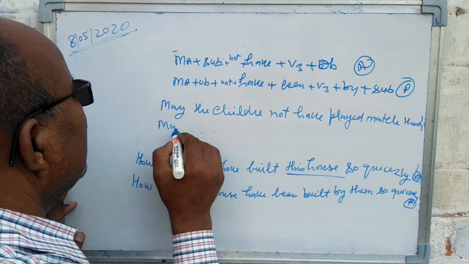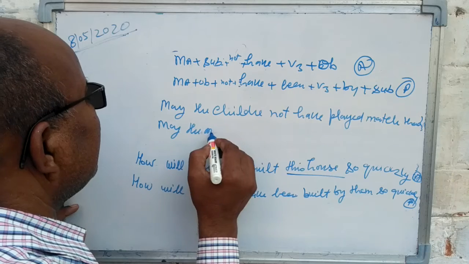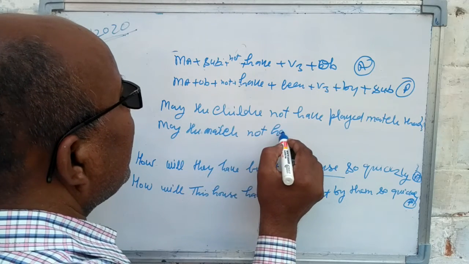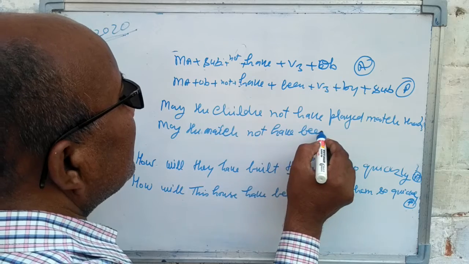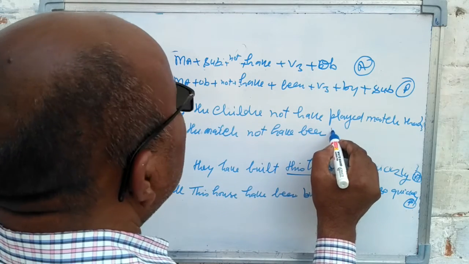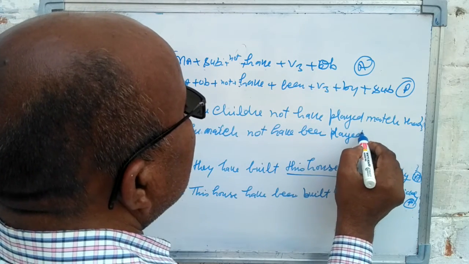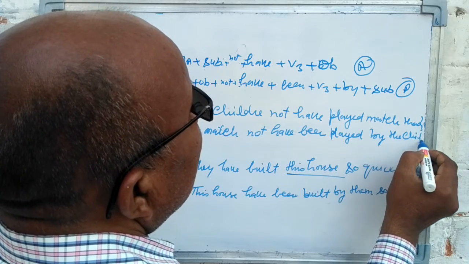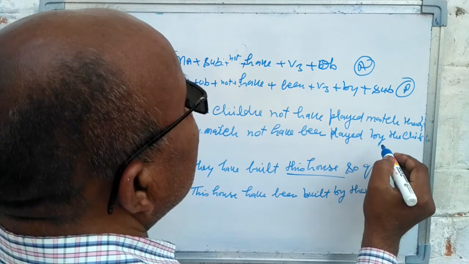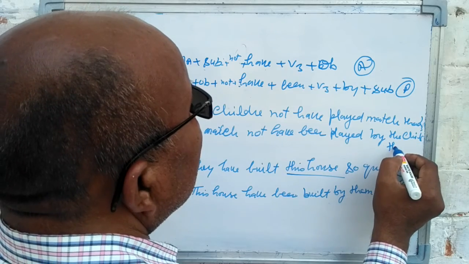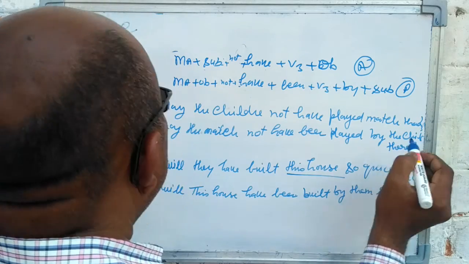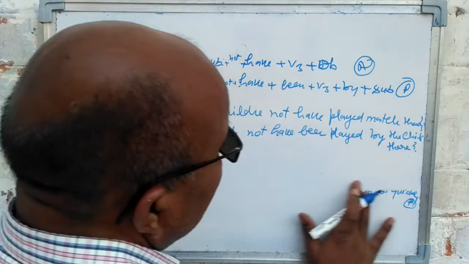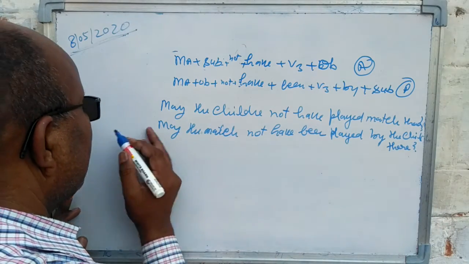So may the match not have been played by, subject is the children, children, remaining words there. Thus, you can change an interrogative negative sentence into passive.